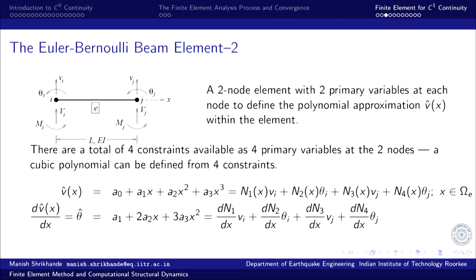So, a 2 node element with 2 primary variables at each node to define the polynomial approximation. So, there are 4 constraints. The approximation has to satisfy the limiting conditions of these variables at these nodes. So, whatever approximation we choose, the displacement when evaluated at node i should evaluate to V_i, and its derivative should evaluate to theta_i.